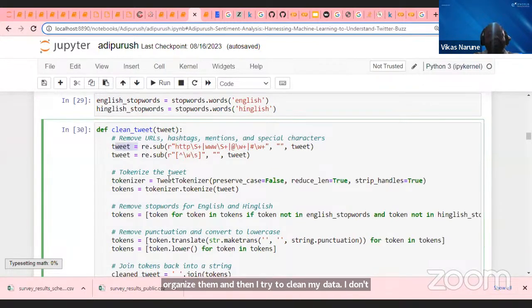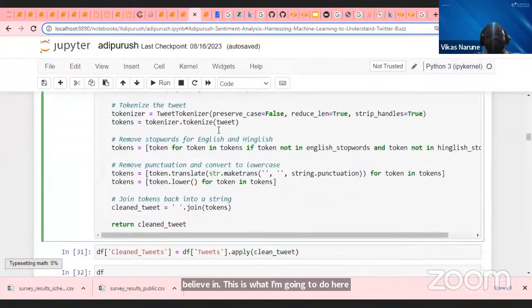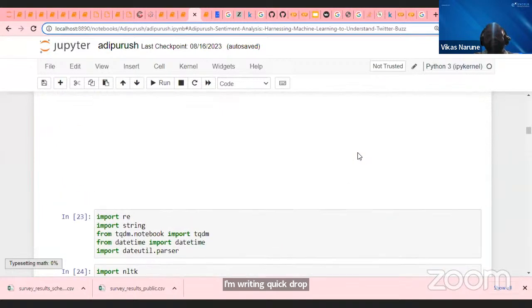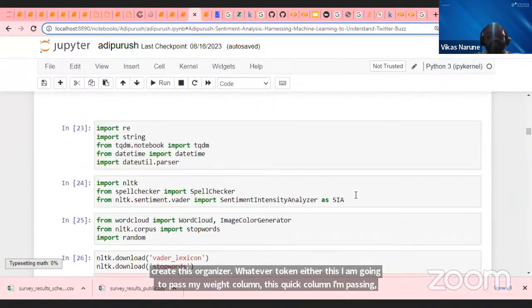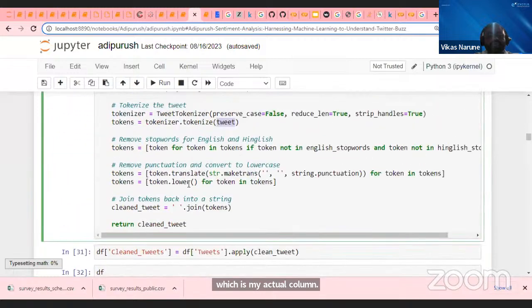I'm writing tweet dot subplot, then I'm trying to create this tokenizer. Whatever tokenizer this is, I am going to pass my tweet column, which is my actual column, into my tokenizer. Once I pass this into the tokenizer, I'm going to translate them to lowercase, guys. Because, try to understand this, I forgot to tell you: if some words are in uppercase and some words are lowercase, that is also a problem. So that's why I'm making everything lowercase, and then I'm going to clean the words and return the clean tweet data.